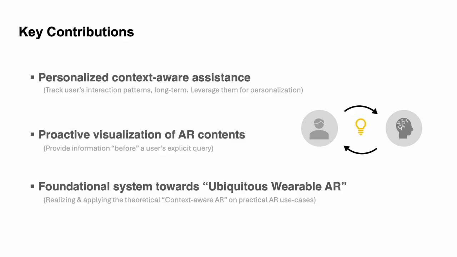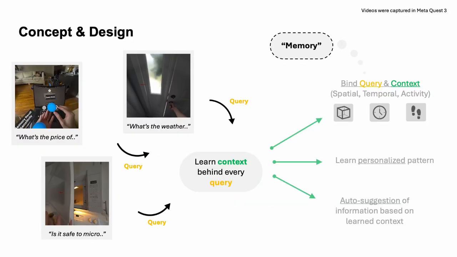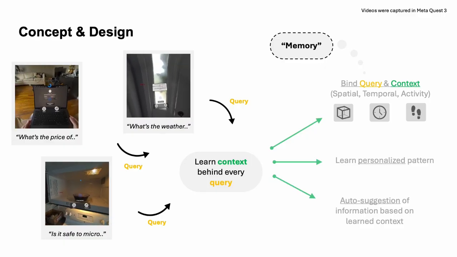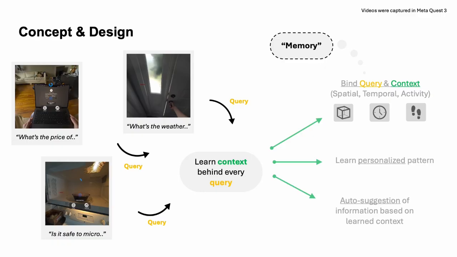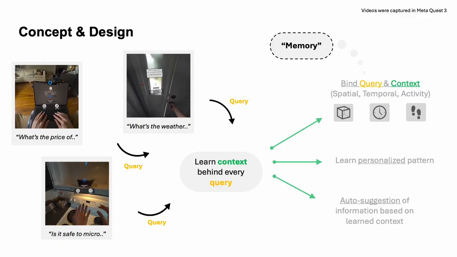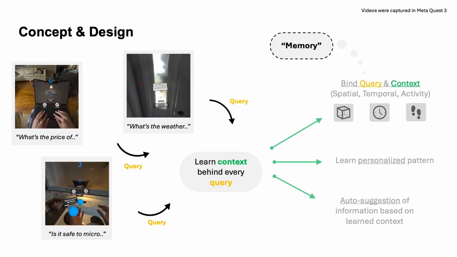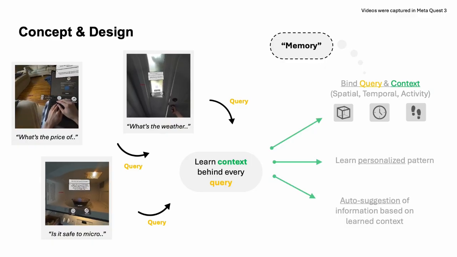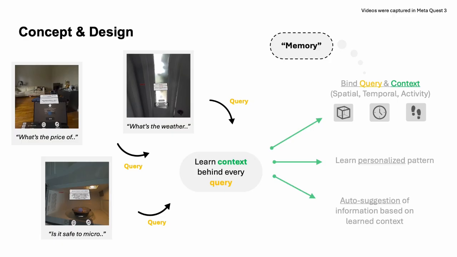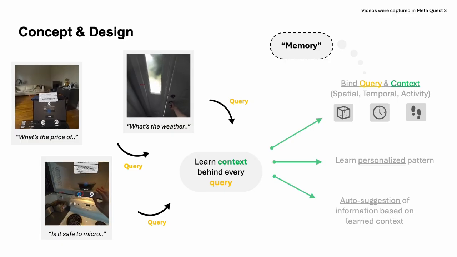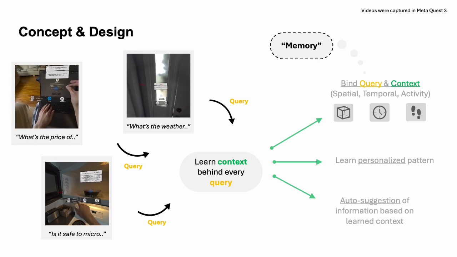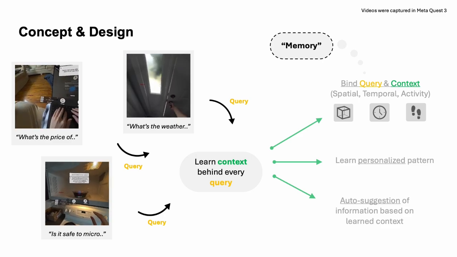We deployed our system on Meta Quest 3. Memento is primarily a context-aware assistant that is able to intelligently know what the users need and provide it before the users ask for it. On every question the users ask the AI assistant, we capture where the user was, the time when the action was triggered, and the activity the user was performing at the time of the interaction. Lastly, the physical object the user was asking questions about is also stored.